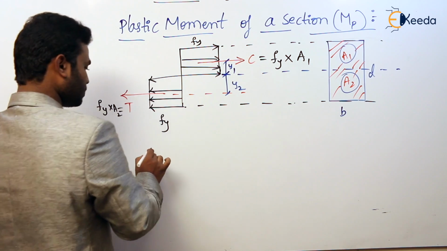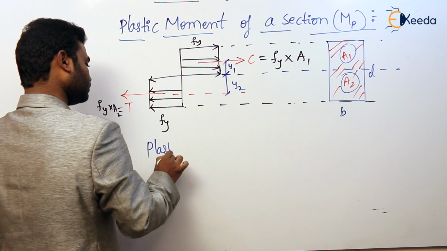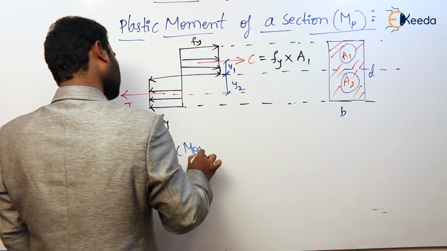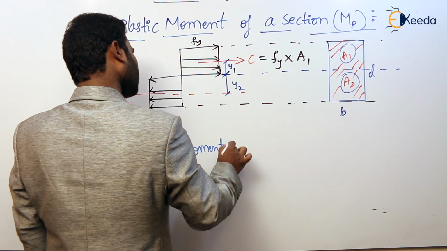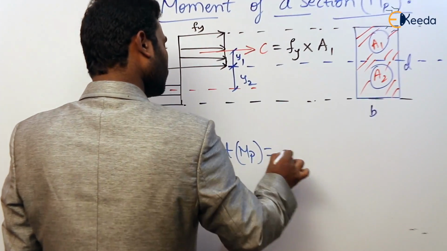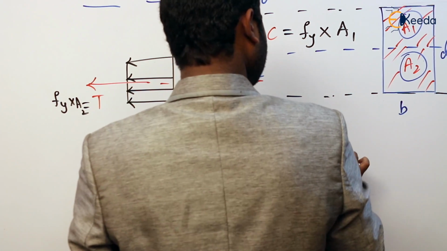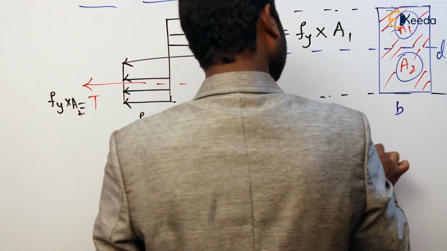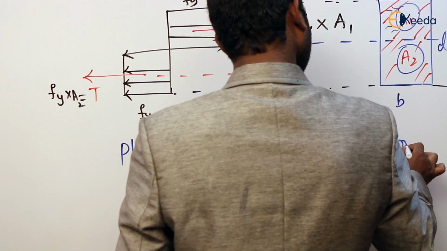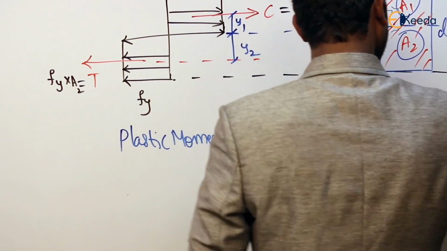So now, plastic moment. Plastic moment MP is equal to C into lever arm, or T into lever arm.